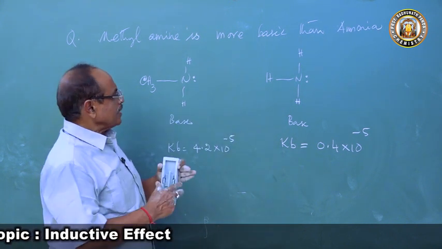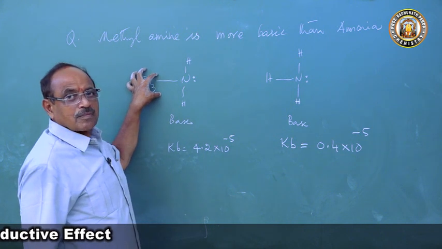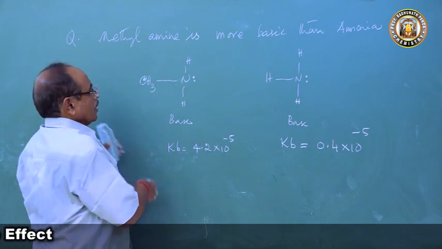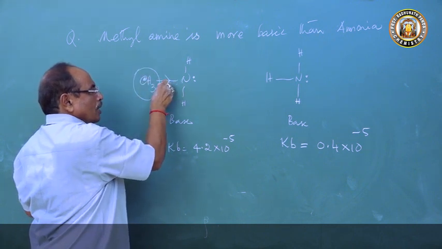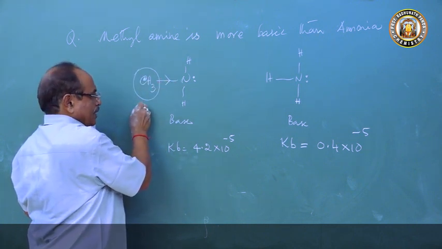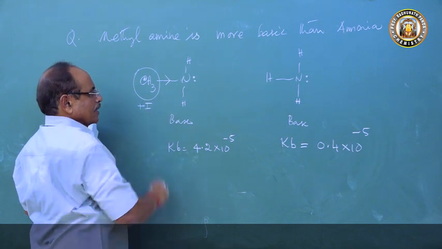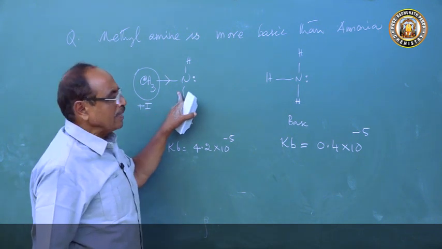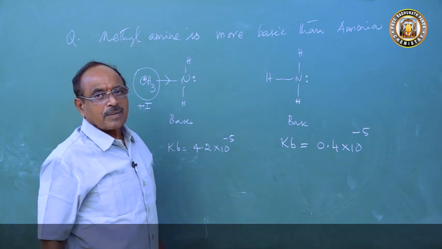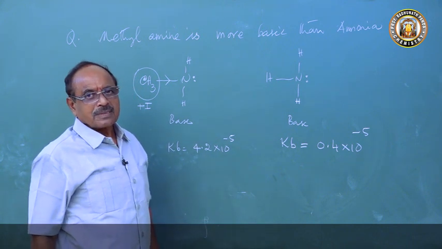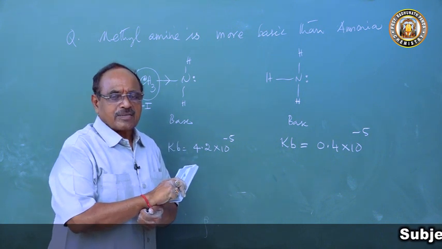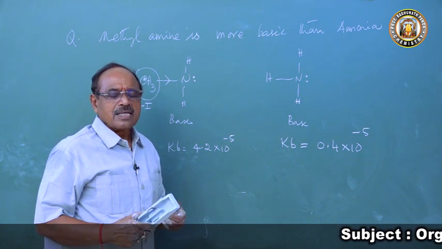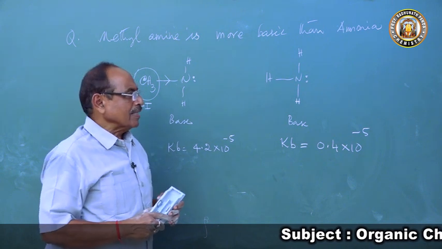What is the change? Now, what is the CH3 group? An electron releasing group. What will the releasing group do? The plus I effect. So because of the plus I effect, you can say methylamine is more basic than ammonia. Now we will explain this. Suppose the question comes for 3 marks: explain with reasons, methylamine is more basic than ammonia.